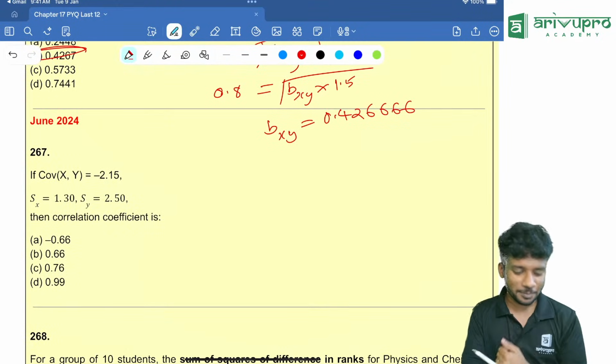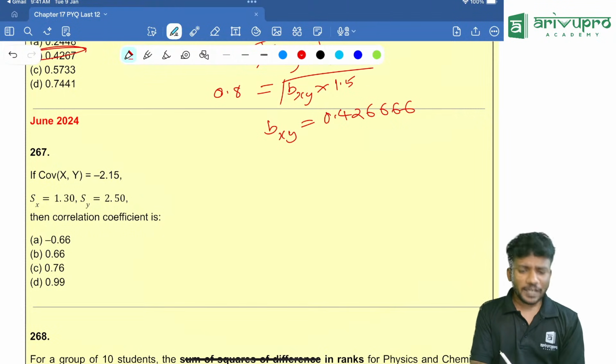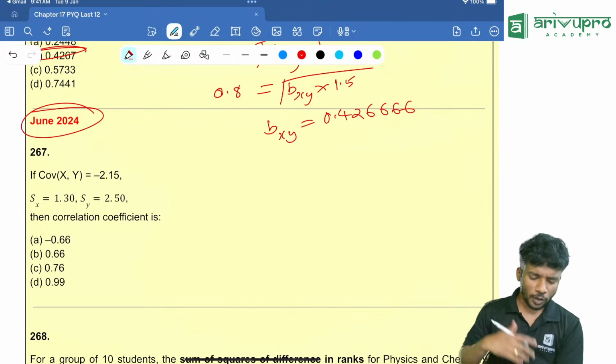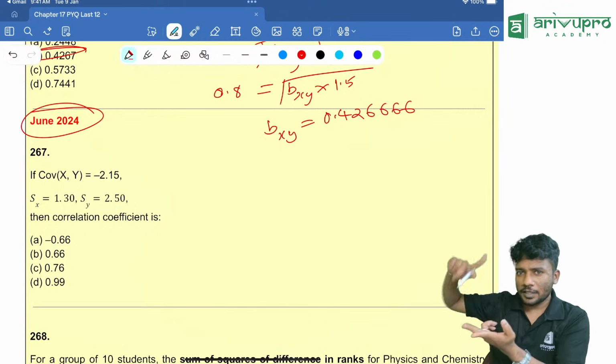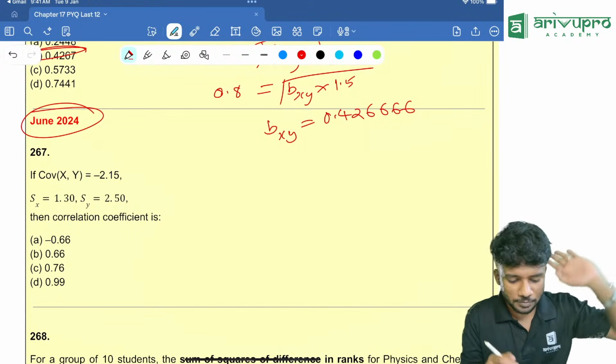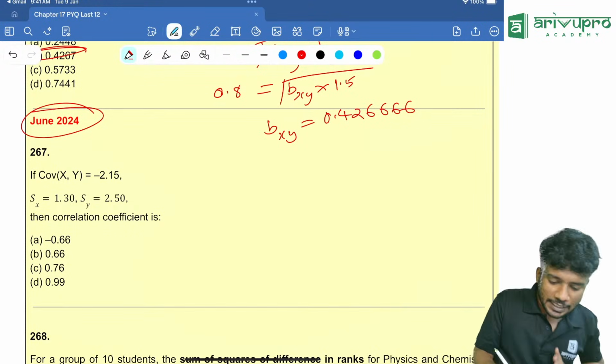I got little hyper in between. If covariance of, we are going to June 2024, people. Yes. So how many more are pending? June is there, then December is there, then Jan is there, then May is there, then September is there. 5 more attempts are pending. We have done 7. Yes.